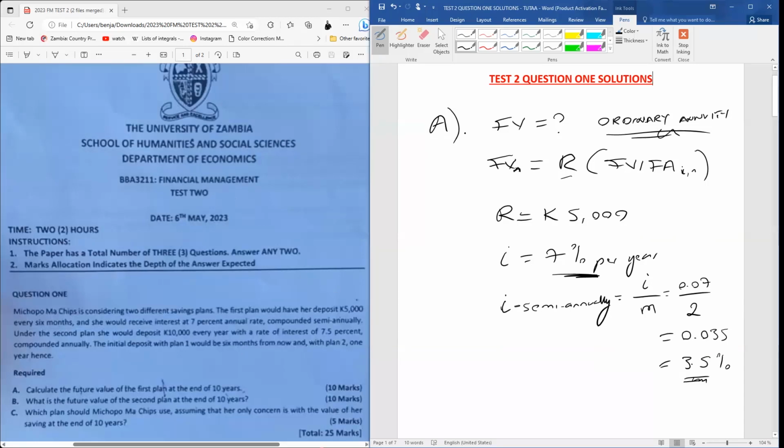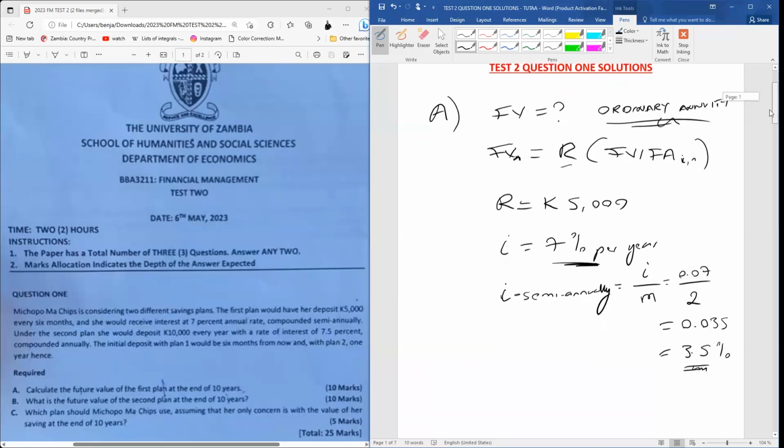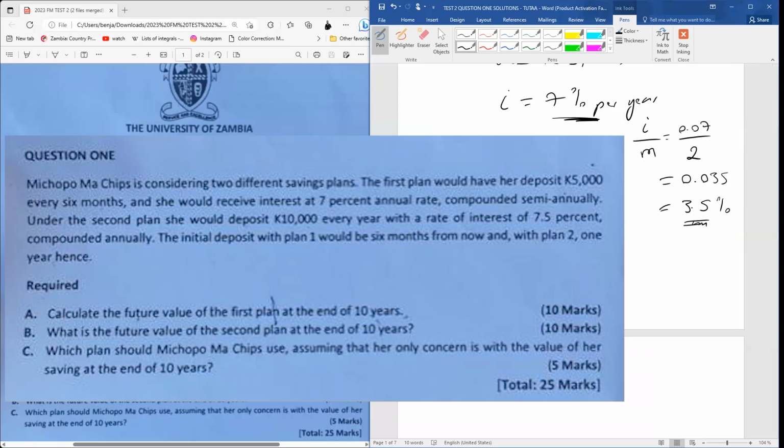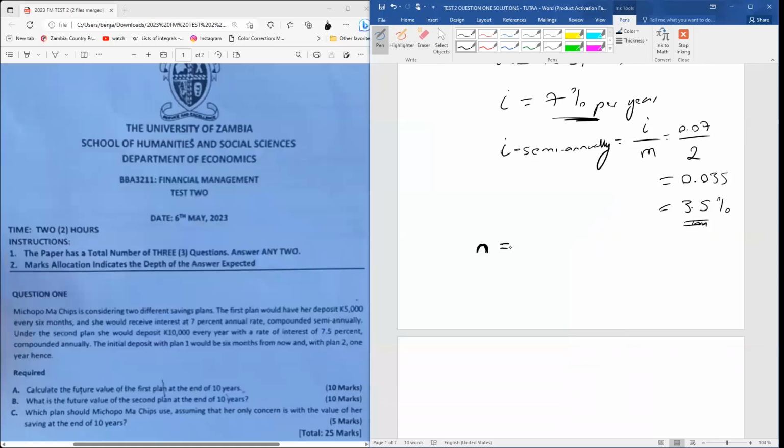Now we need to go further and find our number of periods. In order for us to find our number of periods, part A says calculate the future value of the first plan at the end of 10 years. So calculate the future value of the first plan at the end of 10 years.